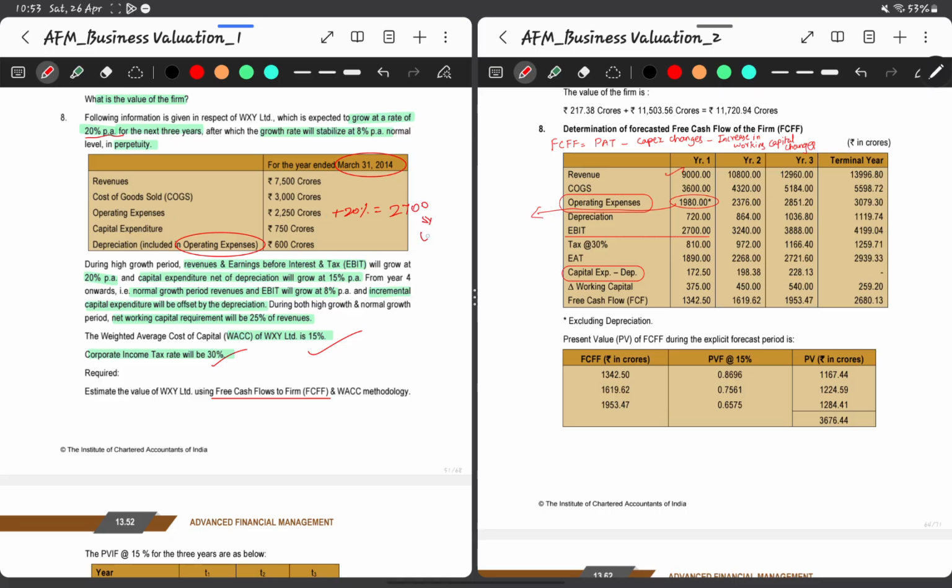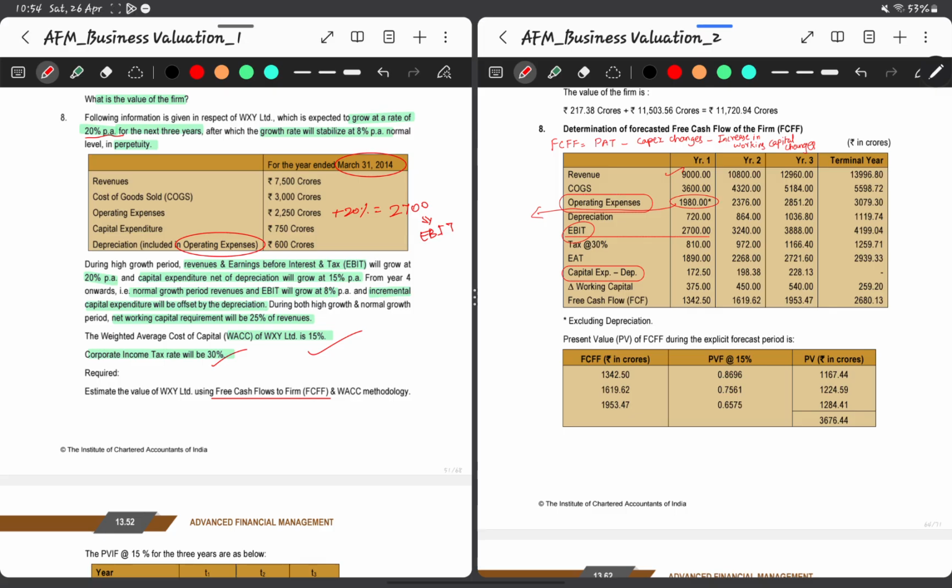We can directly consider this as the EBIT because depreciation is indirectly included, but we have to do as per ICAI how they have solved it, because we need to show that this EBIT what we have calculated is non-cash adjusted EBIT. So that's why we have added this depreciation back. So first we have removed the depreciation from operating expenses, then added back the depreciation, then tax rate at 30% is calculated on the EBIT, then earnings after tax, which is nothing but our PAT, then capex changes is nothing but capital expenditure minus depreciation.